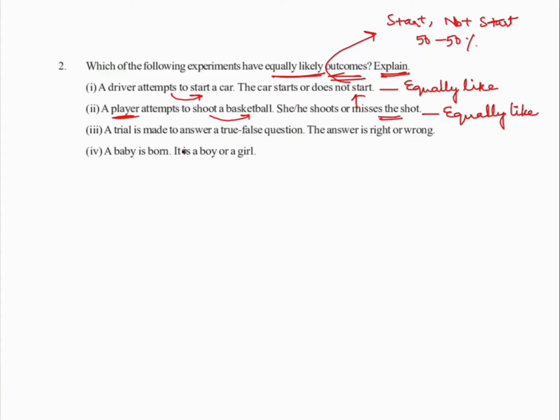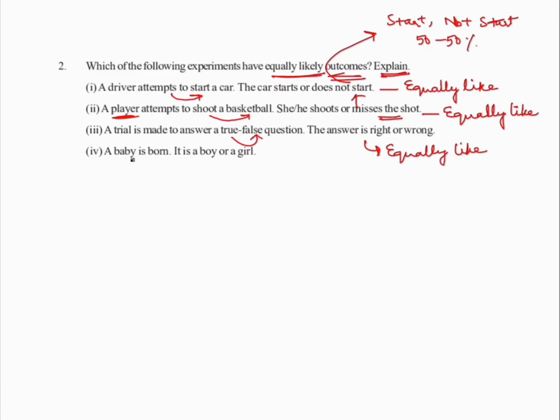Let's look at the next one. A trial is made to answer a true or false question. The answer is right or wrong. Eventually the answer might be right or might be wrong. Hence, it is also an equally likely event.